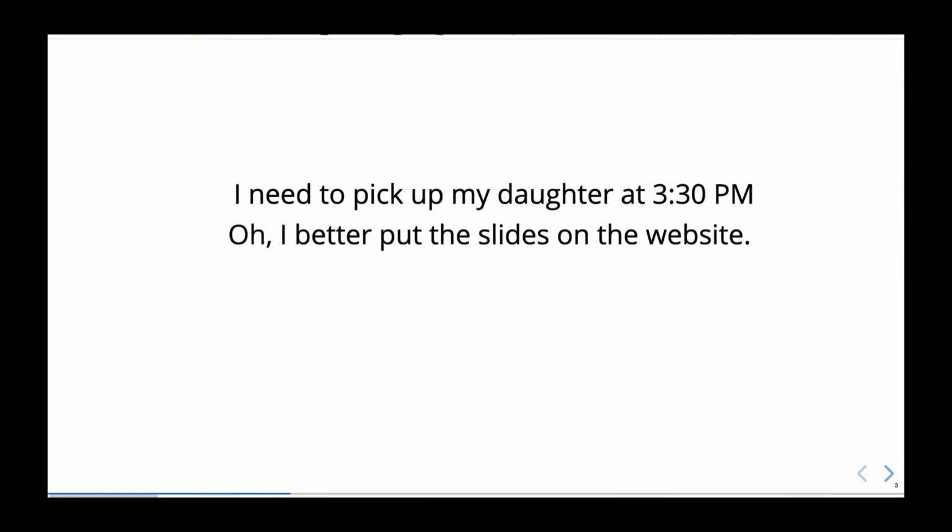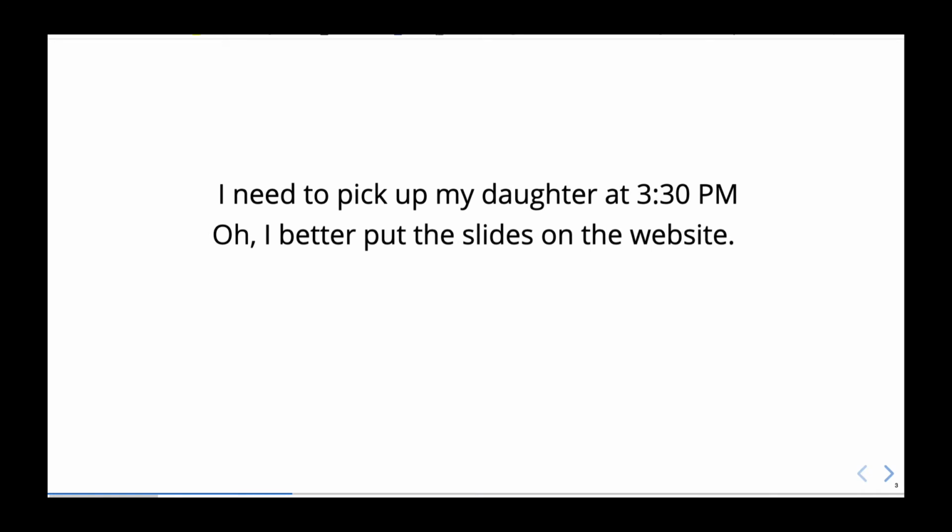Here's our first example. Suppose that I think to myself as I'm walking down the street, I need to pick up my daughter at 3 p.m. or at 3:30 p.m. Oh, I better put the slides on the website. Now, this is a natural transition in thought. I had the first thought, I need to pick up my daughter at 3 p.m. Then the connector word "oh" suggests that somehow this transition triggered the second thought, which is I better put the slides up on the website.